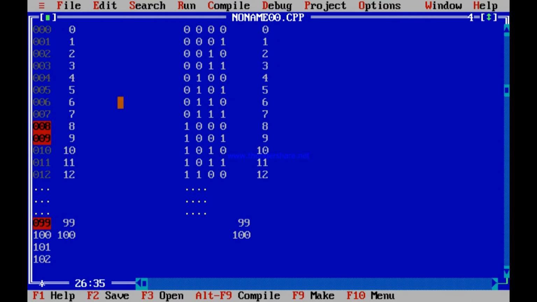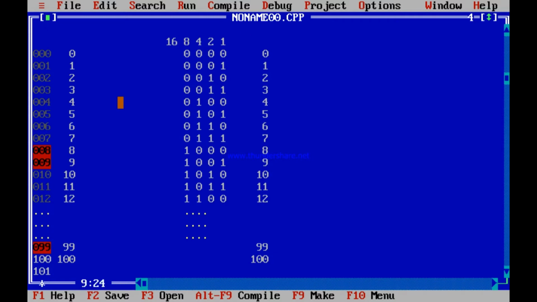So how do you represent 99? It is very easy, in fact very simple. I will show you how you represent 99. See, if you continue with the weights like this, the next weight is 32. Is it not so? If you continue like this, the next weight is 64.